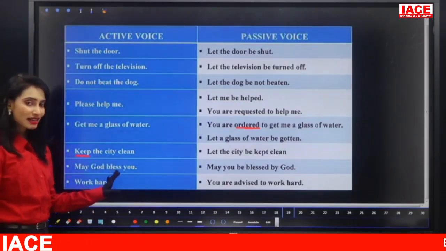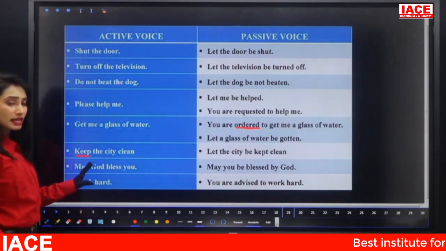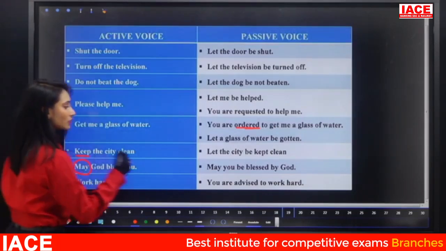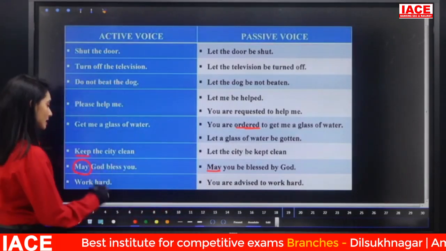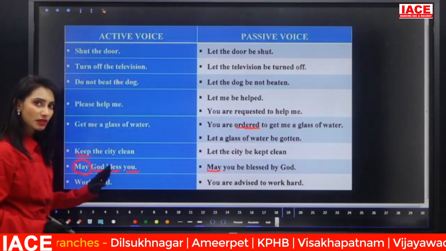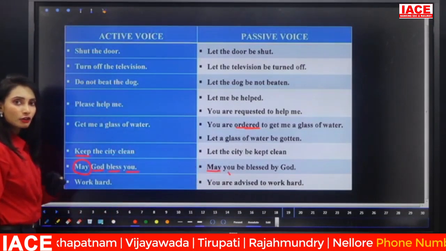Next, "May God bless you." This is in fact an optative kind, which we are going to discuss again. But try to look here. "May God bless you." This is optative as it started with "may." Here also we should have "may." Here we have subject, verb, object. So subject becomes object, object becomes subject. Same story. So, may you be blessed by God.